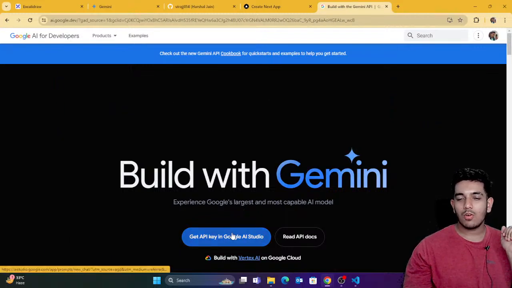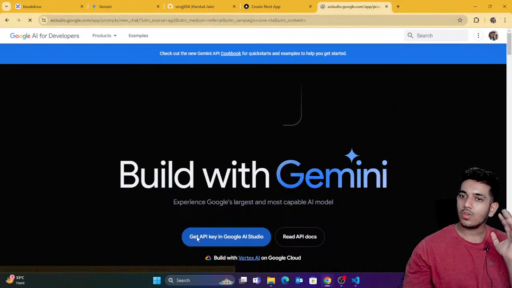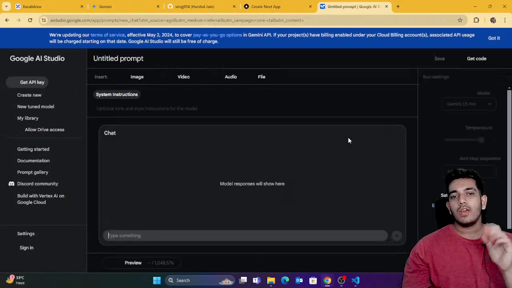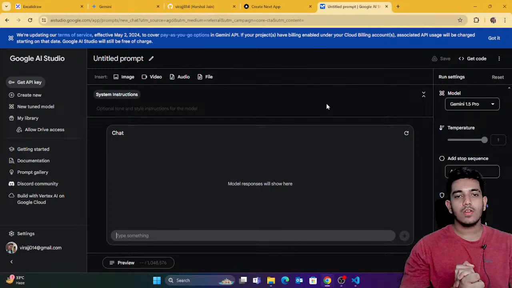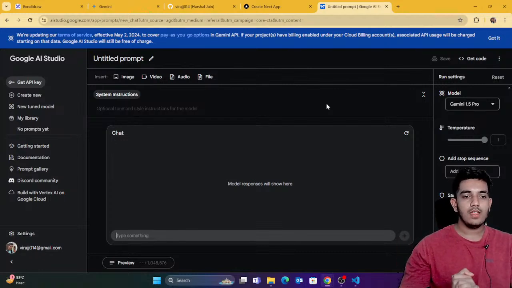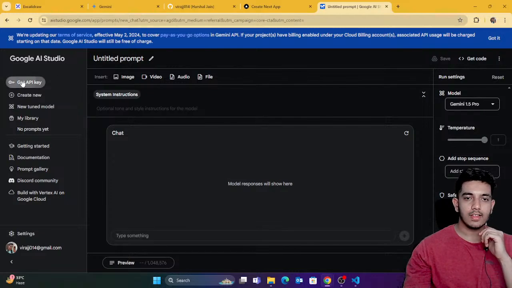Okay, so we are here now. Before reading the documents, let me just go inside this button, get API key in Google AI Studio. So you're gonna get the API key. Just make sure you are logged into Google. Okay. So we are on this page, right? Perfect. So guys, here you can see that basically we have this button, get API key.